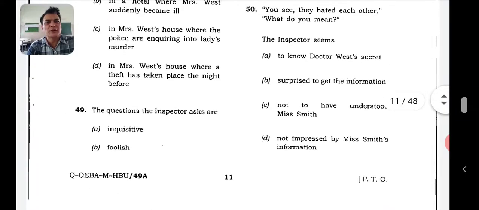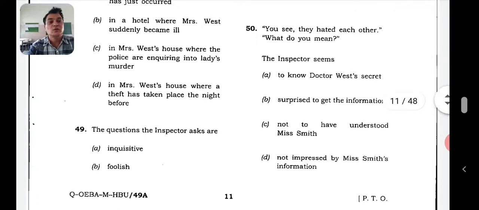So from this, it's quite clear that he was very surprised. You see, they hated each other. He's quite surprised, and he's inquiring. He's trying to find out all that, and he's surprised to get that information. And then, what do you mean? From that only, he's trying to get more and more information. Fine, so the answer is B. Surprised to get information.